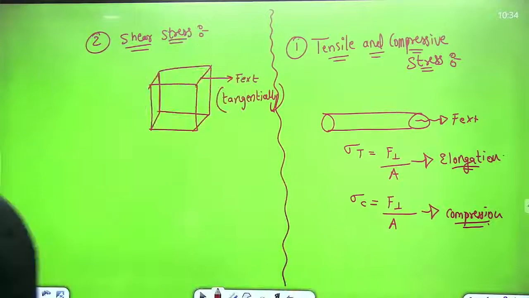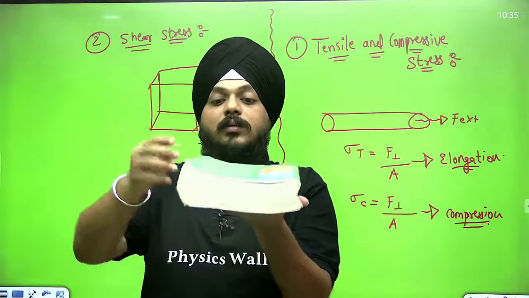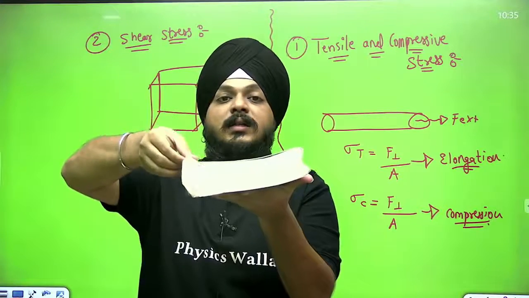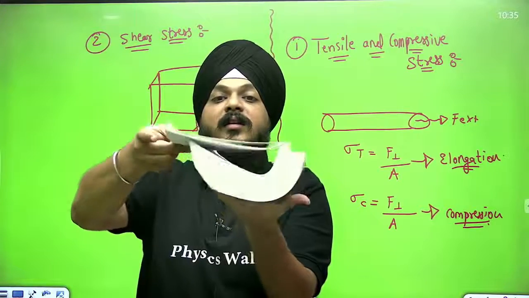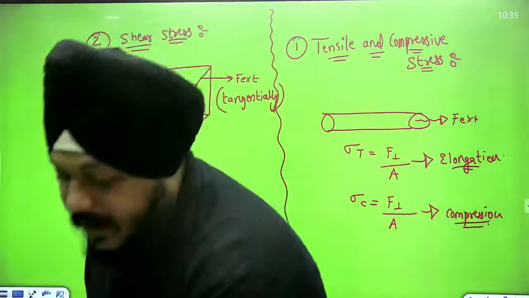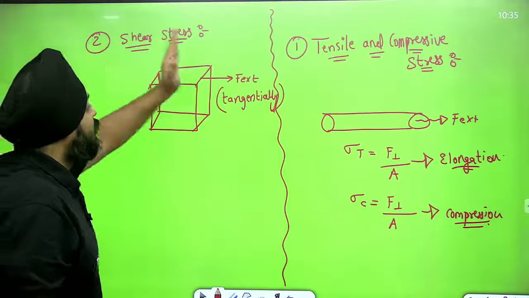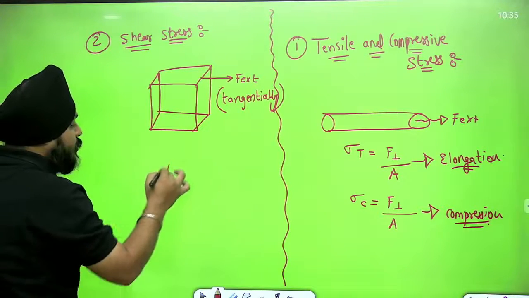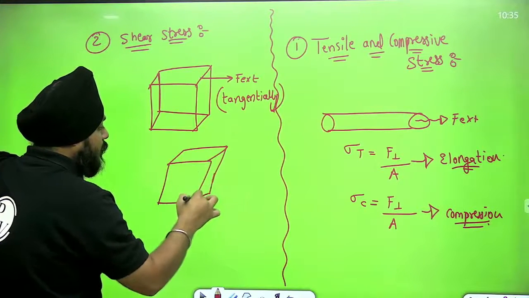I'm going to give another example. This is my book. Shear stress means tangential force. Tangentially, like this way. If force is applied tangentially, then on the specific cross-sectional area we are going to have one stress, that is shear stress. Finally, the system is going to change like this.